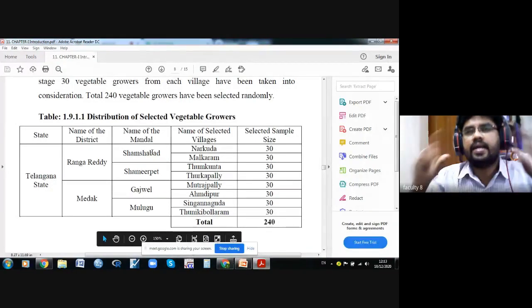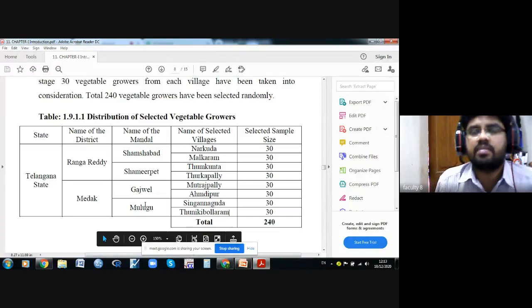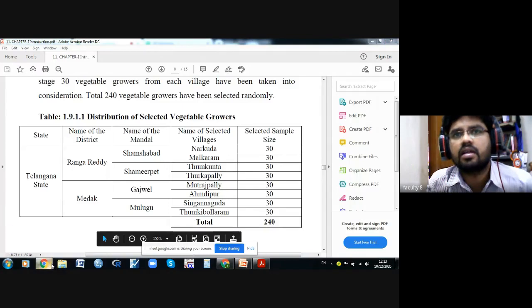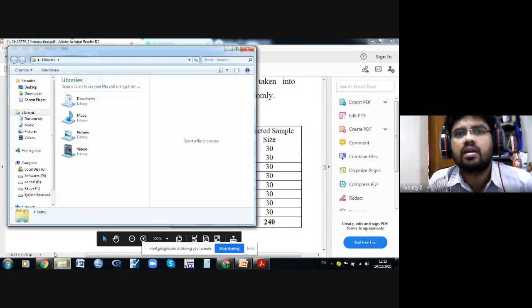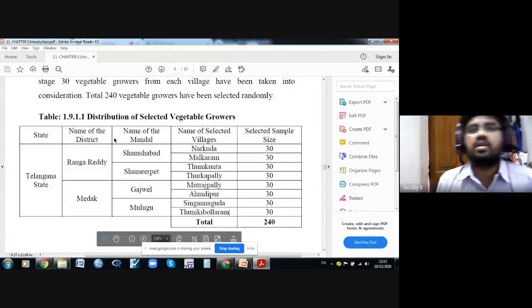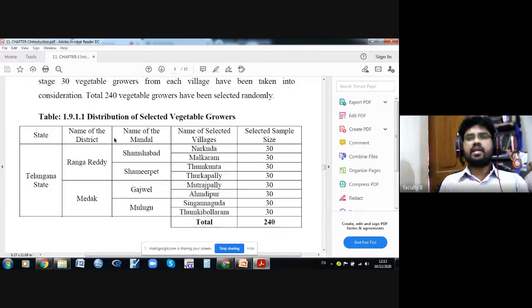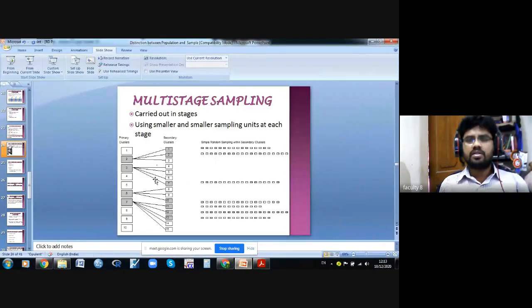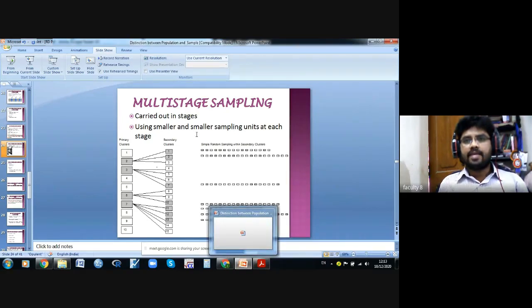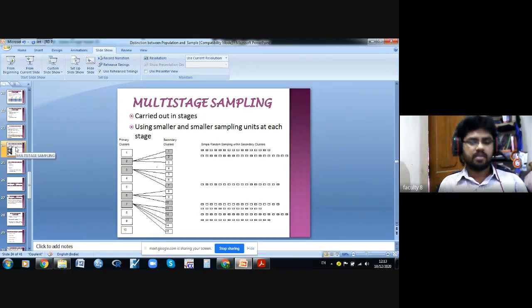There is a diagrammatical view also, but I'm not able to find where it is. I hope you understood this one, or else you can take the diagrammatic like this. It is not a good one, but you can take it chart-wise. For example, you may take Telangana state. Or I will show you the time formats.